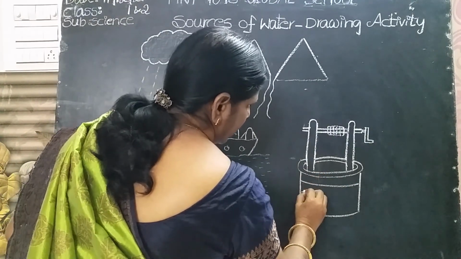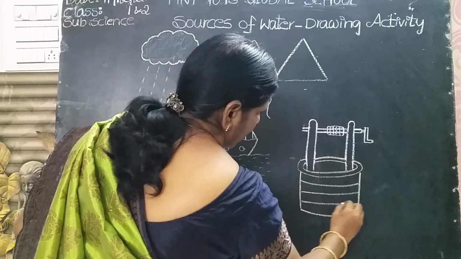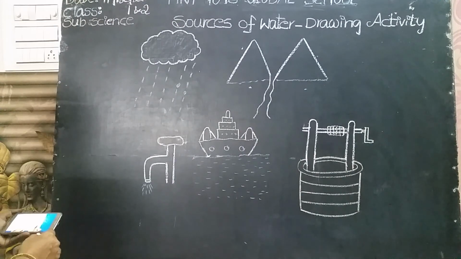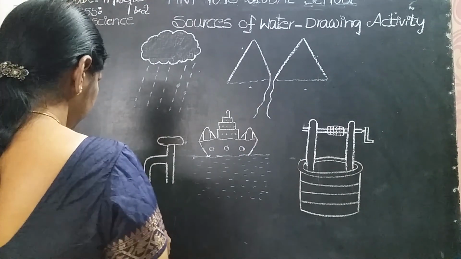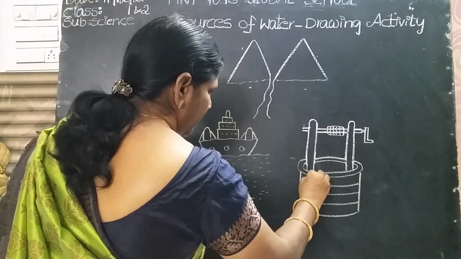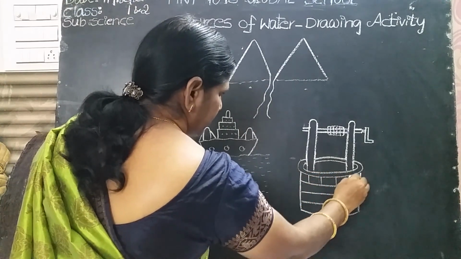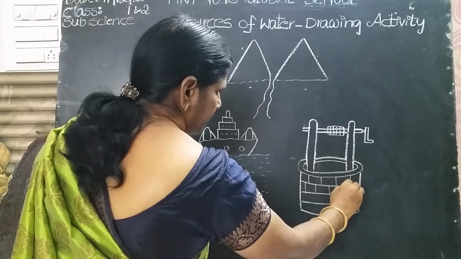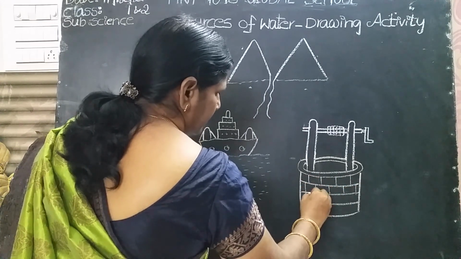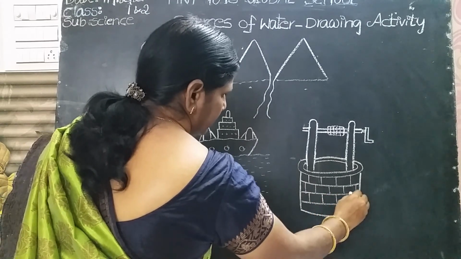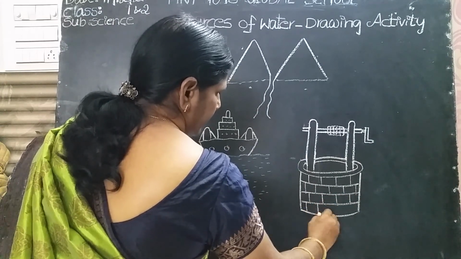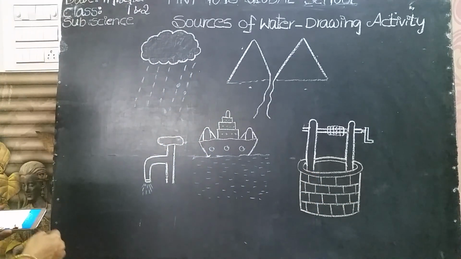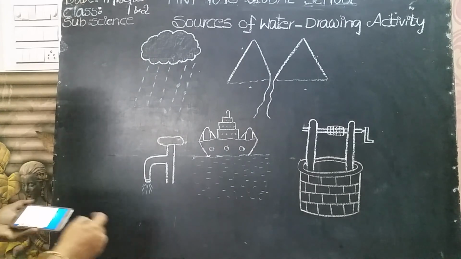Draw the horizontal lines like this. Draw short lines like that. In between two lines, draw one more short line like that. Okay, the well is ready, children.